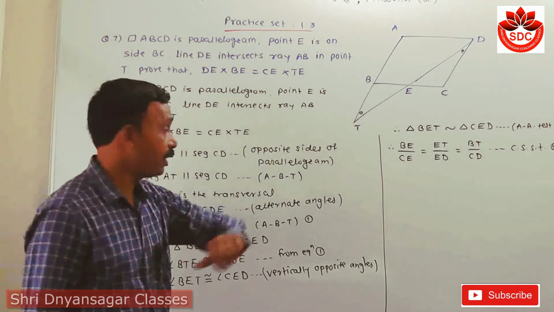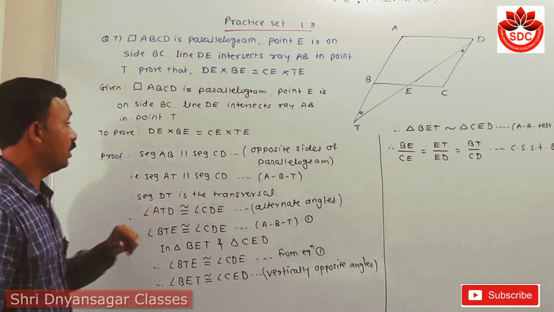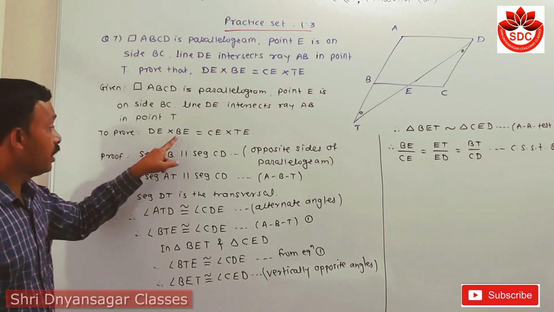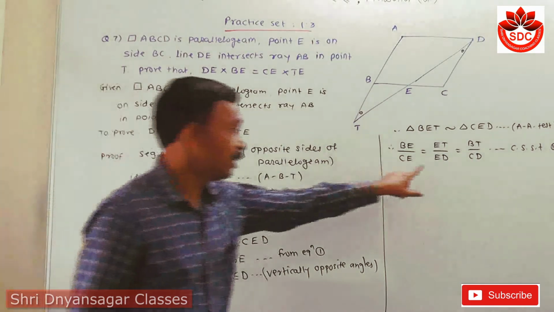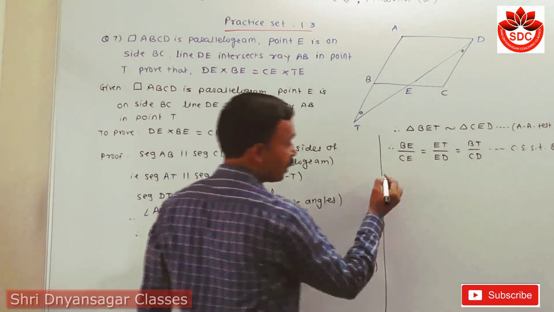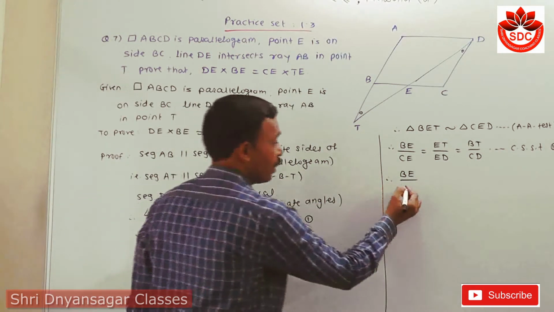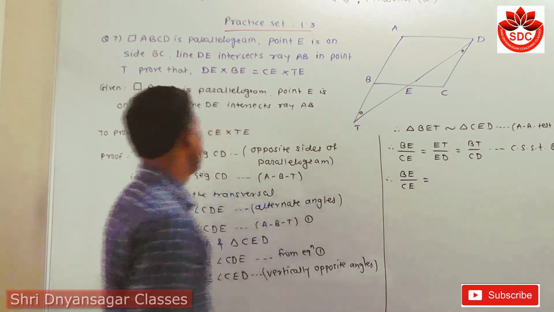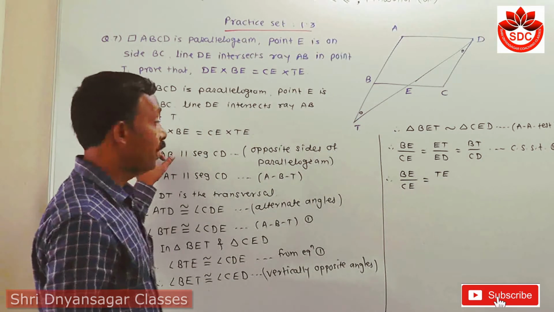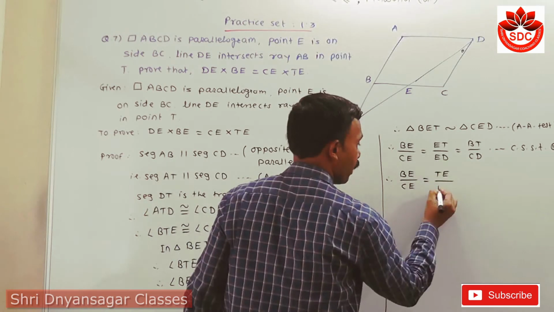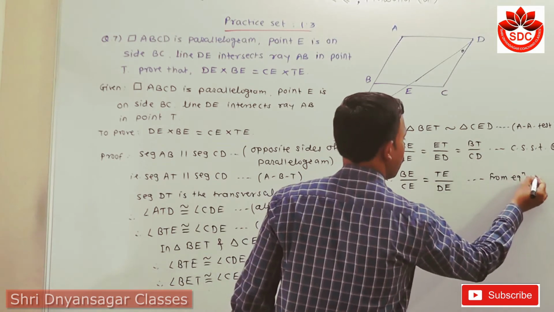When we observe these three ratios and look at what we have to prove, here there are only two ratios. So which ratio is essential? Here first is B, and D comes in the second. So from the second equation I write BE upon CE is equal to TE upon DE, and the reason is from equation second.